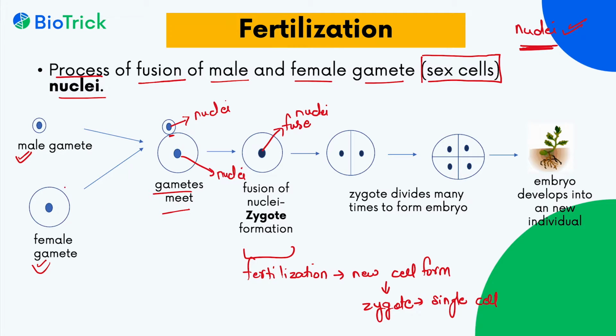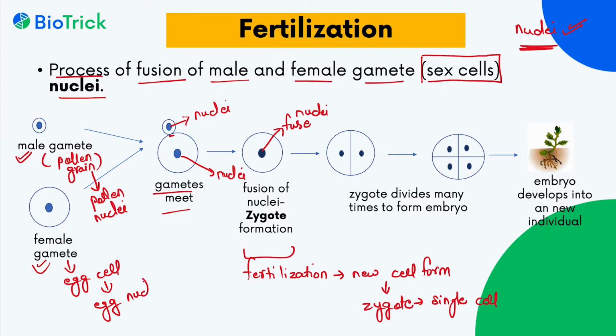Okay, so in case of plants, male gamete is pollen grain, and pollen grain nuclei we can say is pollen nucleus. Female gamete is egg cell and we can say it has egg nuclei. So in case of plants in fertilization, when the pollen nucleus fuses with egg nucleus, the process of fertilization gets complete and it forms zygote. Zygote then divides many times.